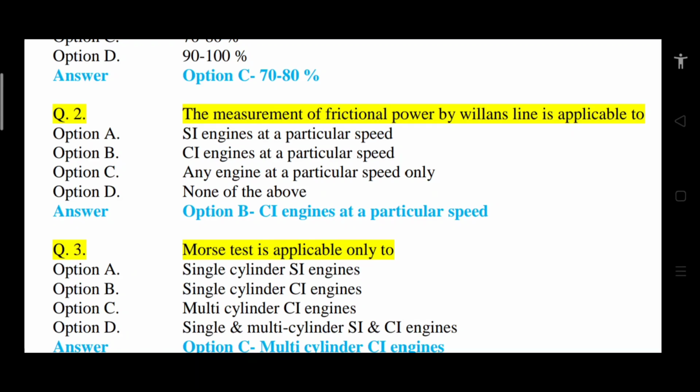So the measurement of frictional power by Williams line method is applicable to CI engine at particular speed. So it is only used for CI engine and the speed limit should be constant. So correct answer is option B.